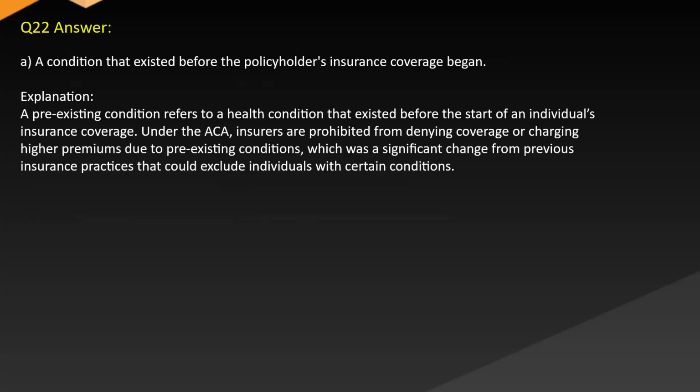Answer: A. A condition that existed before the policyholder's insurance coverage began. Explanation: A pre-existing condition refers to a health condition that existed before the start of an individual's insurance coverage. Under the ACA, insurers are prohibited from denying coverage or charging higher premiums due to pre-existing conditions, which was a significant change from previous insurance practices that could exclude individuals with certain conditions.